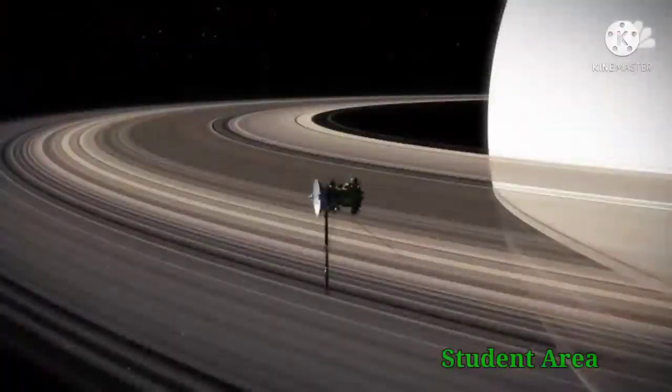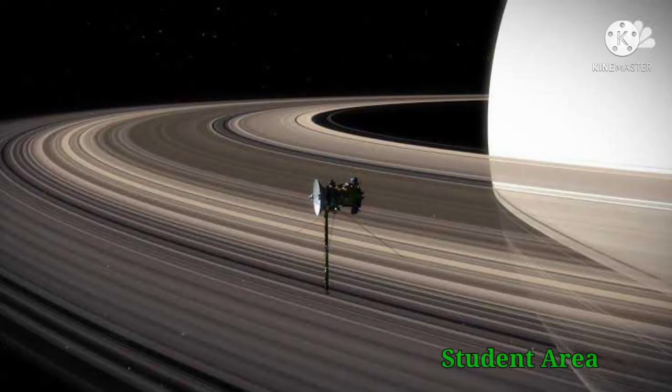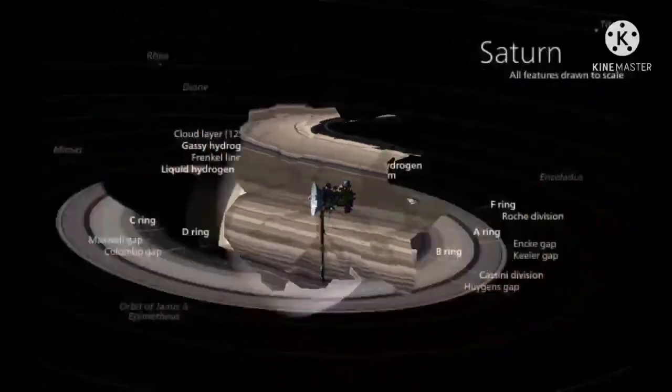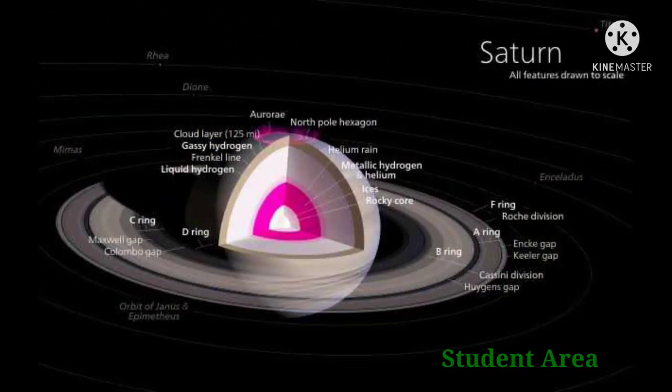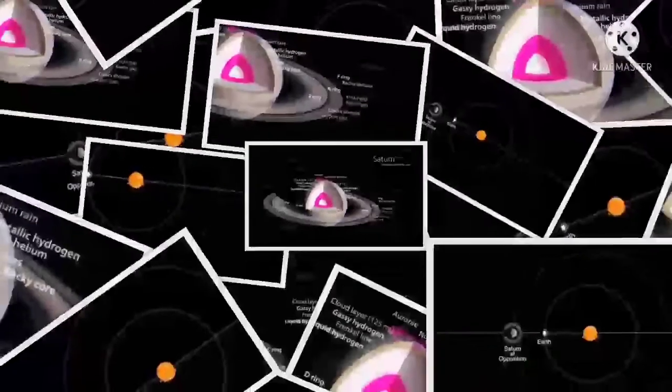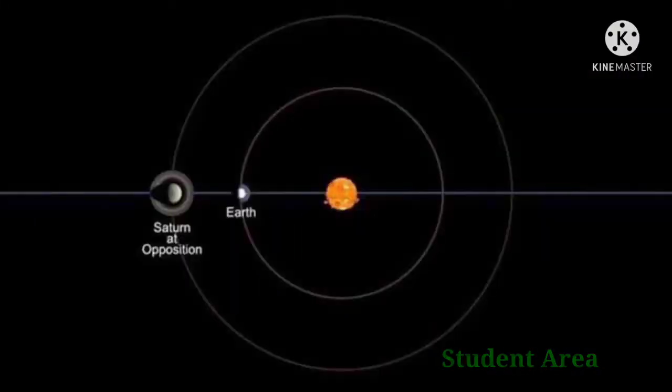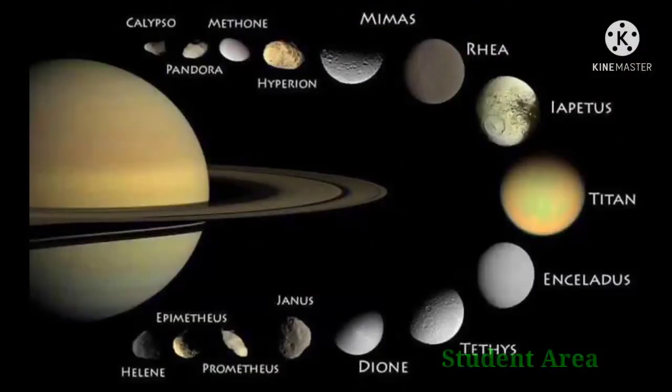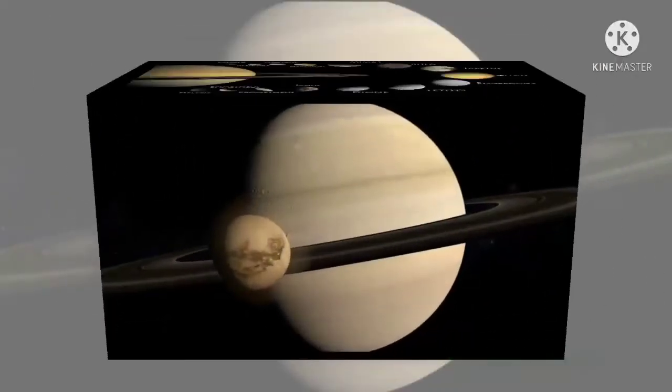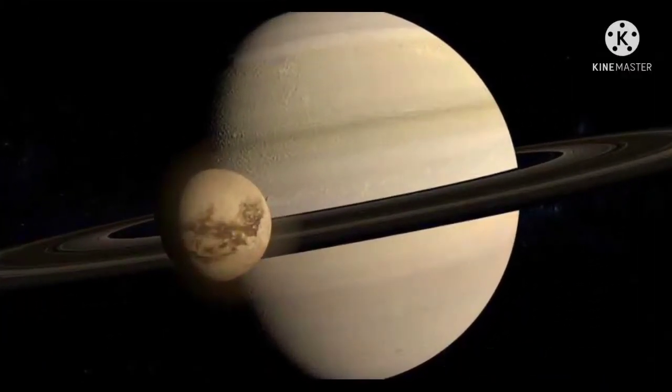The outer atmosphere of Saturn contains molecular hydrogen and helium by volume. The average distance between Saturn and the Sun is over 1.4 billion km, with an average orbital speed of 9.68 km per second. Saturn has 83 known moons, 53 of which have formal names. Titan is the biggest natural satellite of Saturn, which is larger than the planet Mercury.